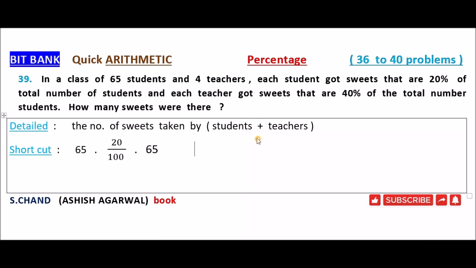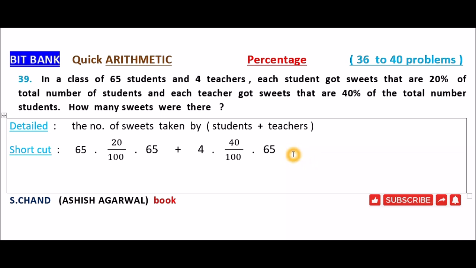plus the total number of sweets taken by all teachers. How many teachers are there? 4 teachers. So each teacher got sweets that are 40% of the total number of students. Here total number of students is 65. So 40% of total number of students is 40 by 100 into 65. If one teacher is getting 40 by 100 into 65 sweets, then 4 teachers, 4 into 40 by 100 into 65.